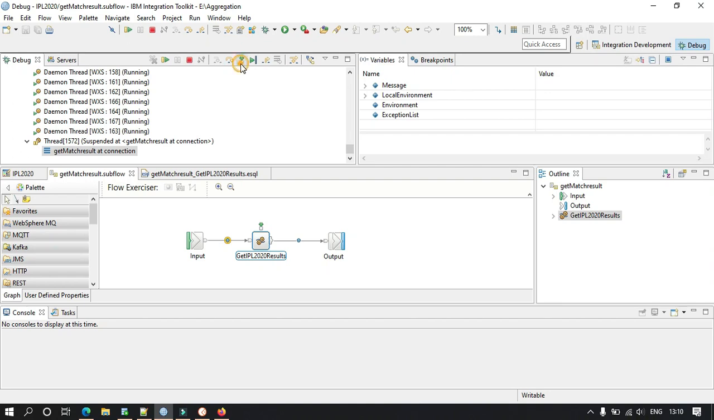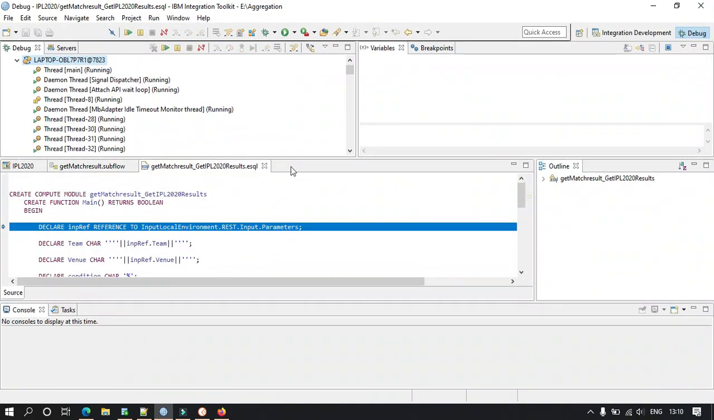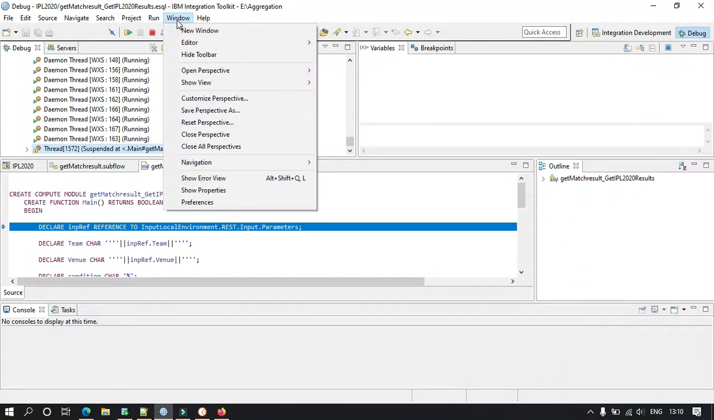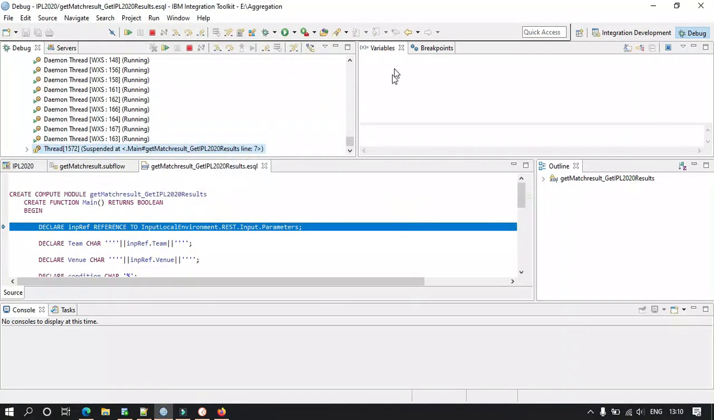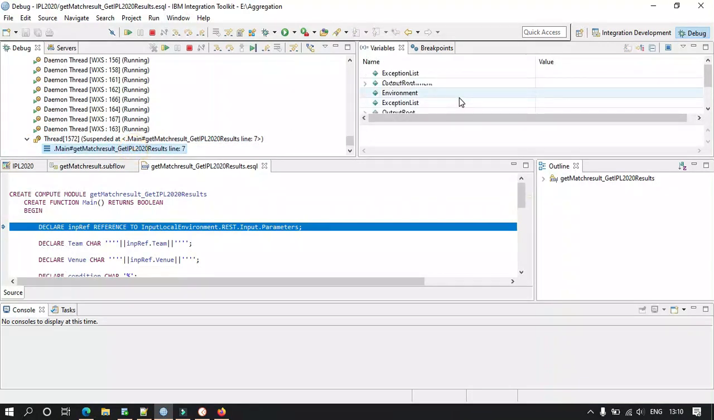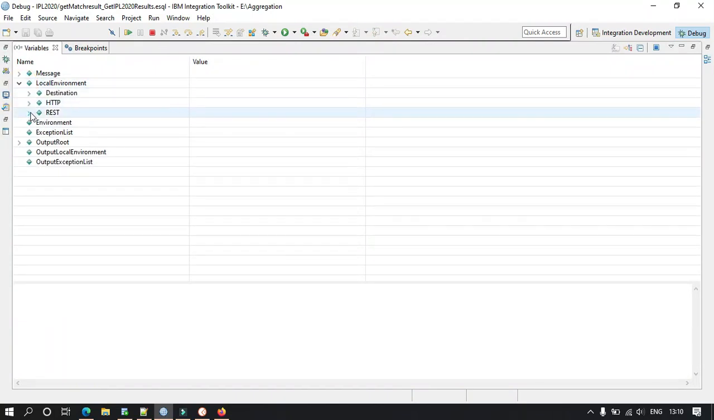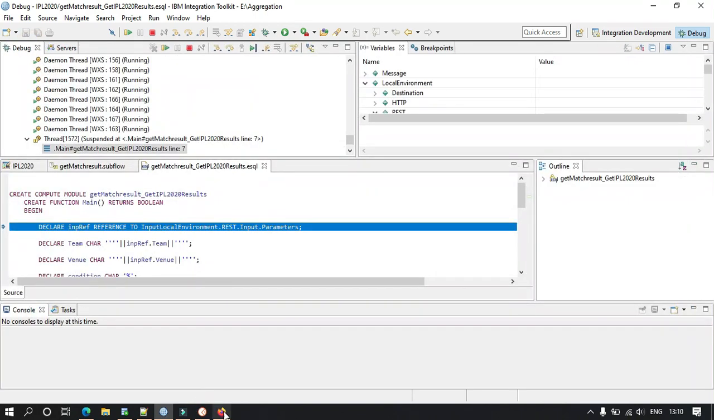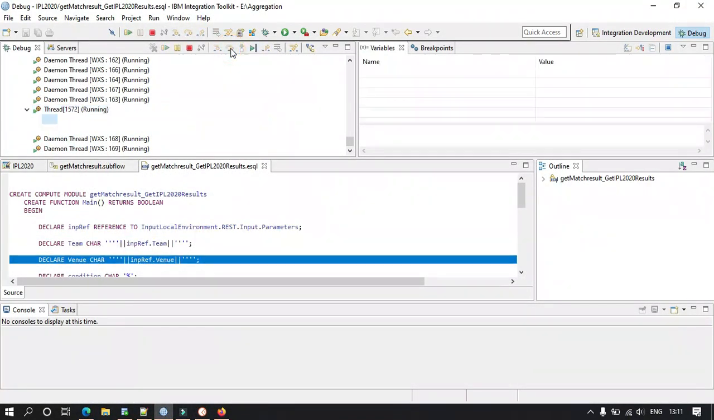Now let me go inside the compute node. Let me reset perspective because I cannot see the values here. Yeah, see this. Let me open the parameter. See, team DC and venue Sharjah. From where are they coming? They are coming from here. So let me move ahead inside the code.